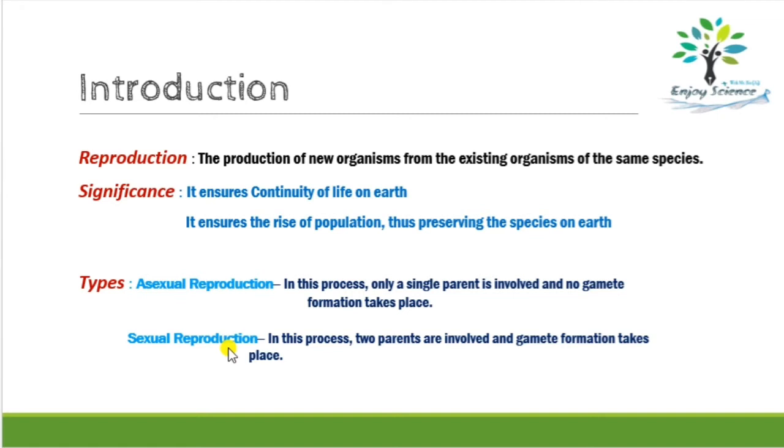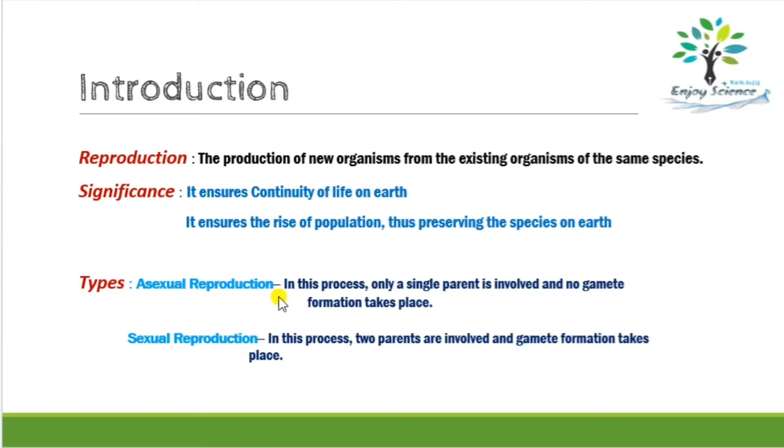All these organisms reproduce by one of the two kinds or modes of reproduction, that is asexual reproduction and sexual reproduction. Okay, so every living organism on this earth will reproduce either by asexual or sexual reproduction. Some organisms can use both kinds of reproduction as well.